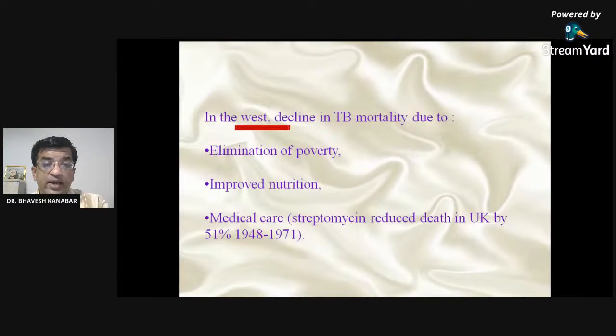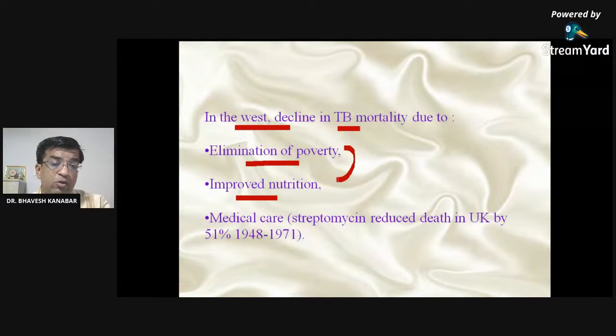In the West, the decline in tuberculosis mortality was due to elimination of poverty. If we eliminate poverty and reduce the number of persons suffering from poverty, TB mortality also decreases. Because of the elimination of poverty, there is improved nutrition, which leads to improved immunity, and because of that TB mortality decreases. Improved medical care. These are the factors which can improve the TB disease.